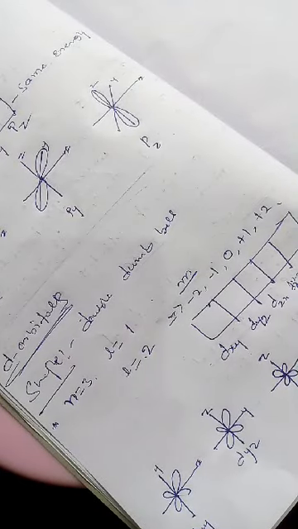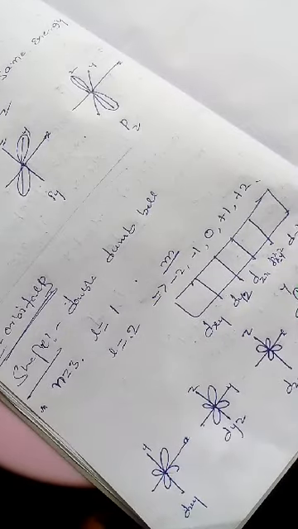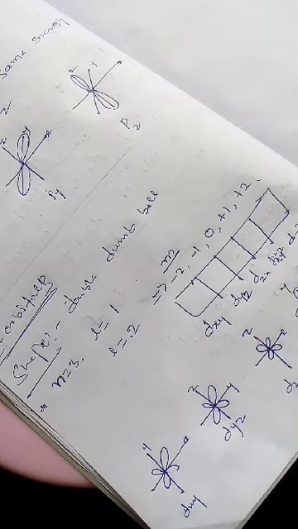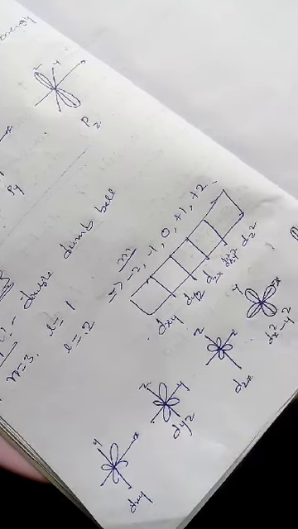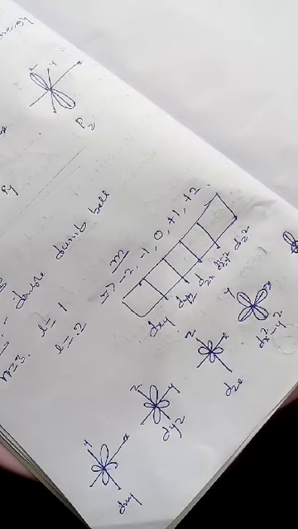For d orbitals, the shape is double dumbbell, n value 3, l equal to 1 and 2 also. When l value is 1, only the p orbital is applicable. When l value is 2, the d orbital is applicable. There are 5 m values: -2, -1, 0, +1 and +2. They are dxy, dyz, dzx, dx square minus y square, dz square. Thank you.